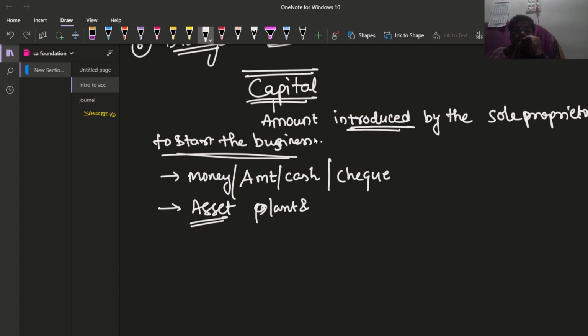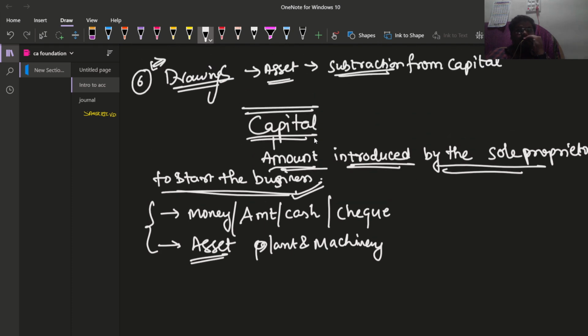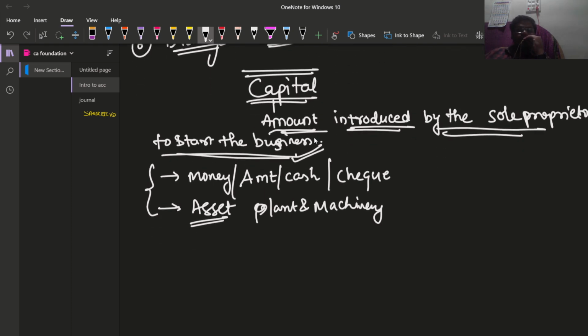Examples are plant and machinery, furniture, etc. So capital can be in the form of money or in the form of assets, introduced by the sole proprietor to start the business.